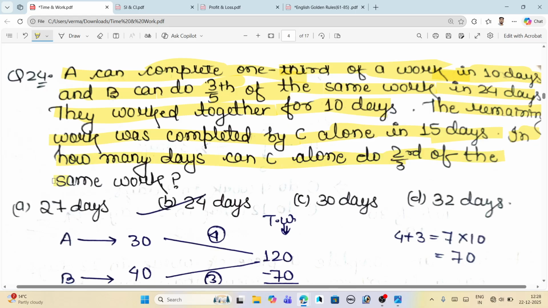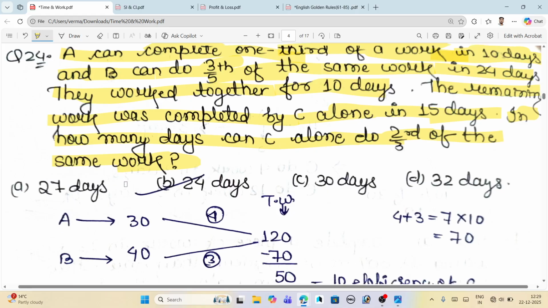Now here in this question you see the complication of the questions. Many of the candidates or students take at least 1 minute to solve these questions, but when you practice this type of question, you will solve it in under 1 minute, or take only 30 to 40 seconds, not more than that.